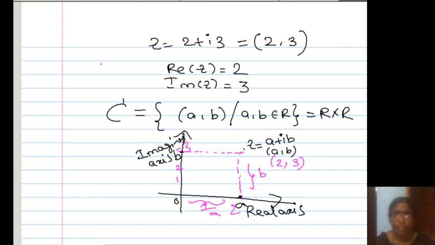Next, let us discuss the equality of two complex numbers. When do we say that two complex numbers are equal? Equality of two complex numbers.